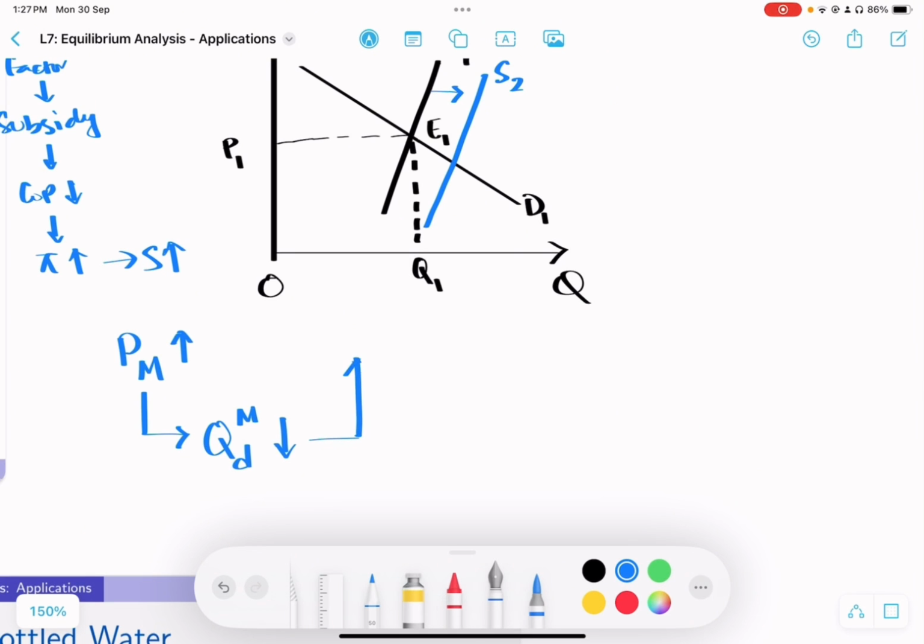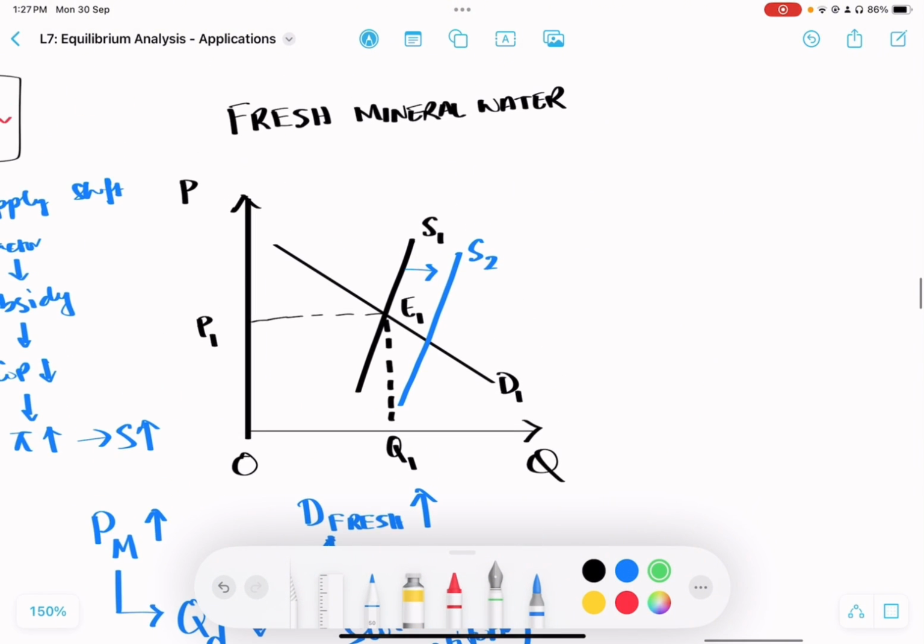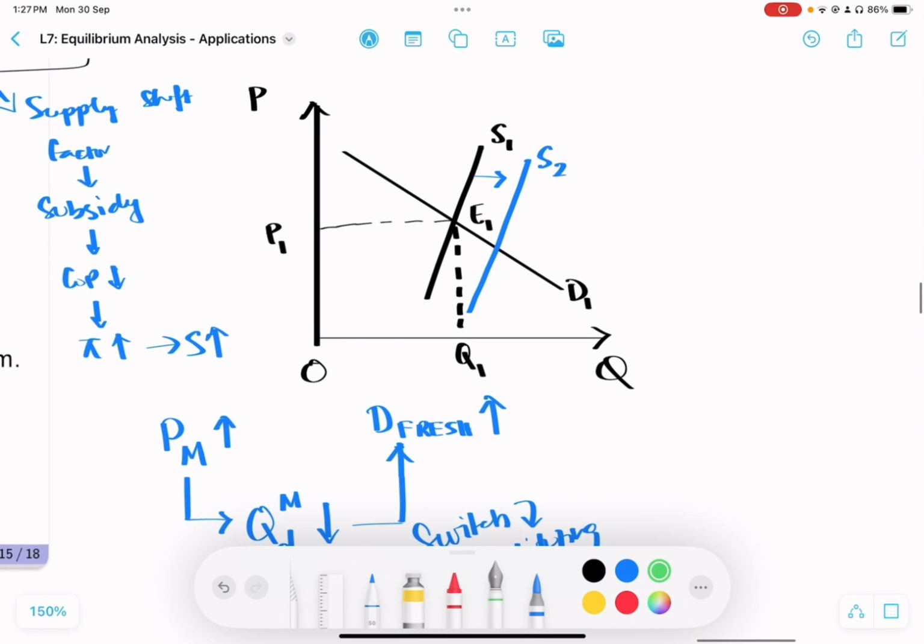Well, remember Fresh is an alternative, right? So the demand for Fresh is actually going to go up. Why? Because people are switching, because they are substituting. People are switching away from Mum water bottle towards Fresh, and that is why people are buying more Fresh at each and every price, which means your demand curve will shift out. No doubt about it.